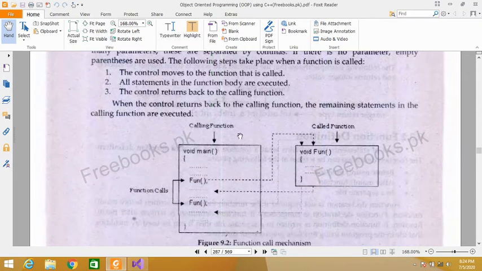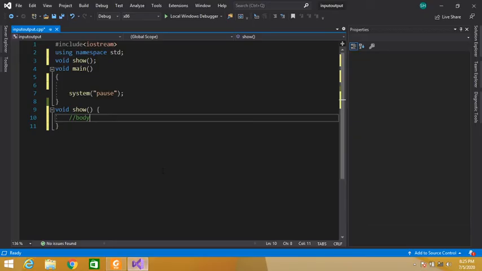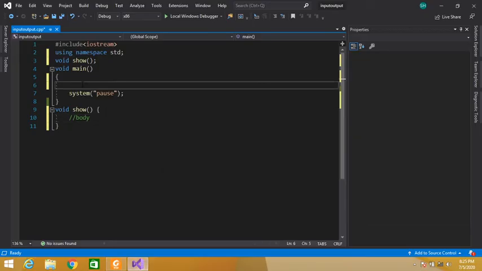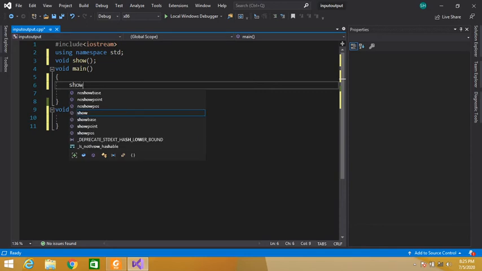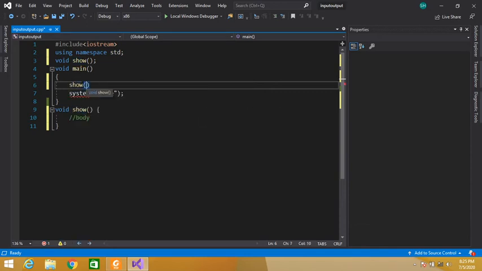So what is the flow? Our program execution always starts from main function. So control will start executing from here. Here is a function call. We can call a function. We will write the function name and in parentheses parameter. So how we can call this function? See, function name and in parentheses parameter.